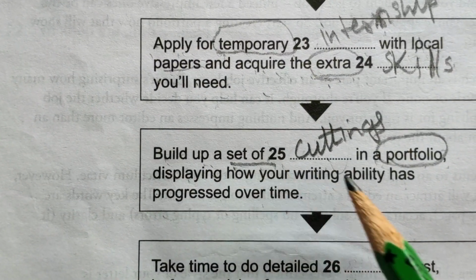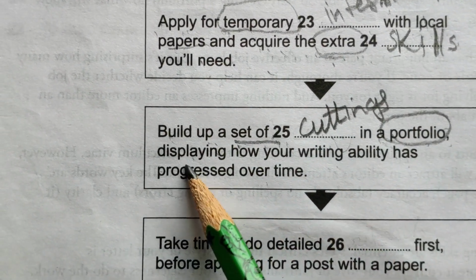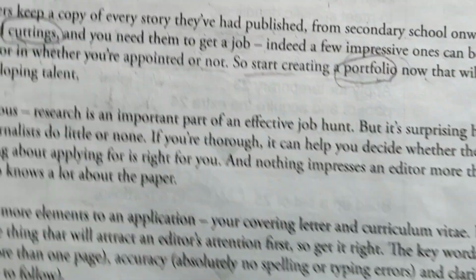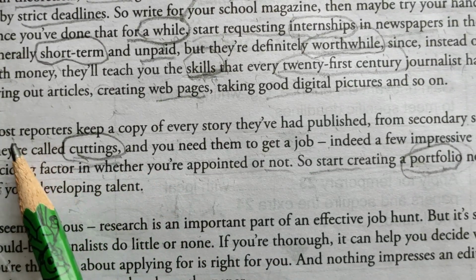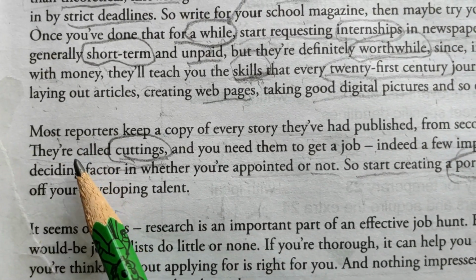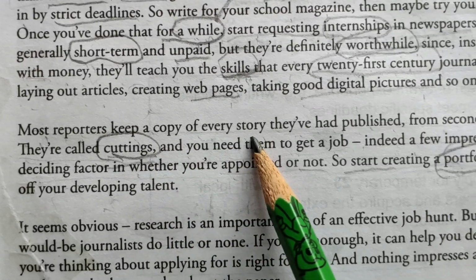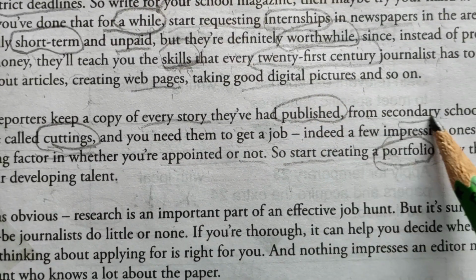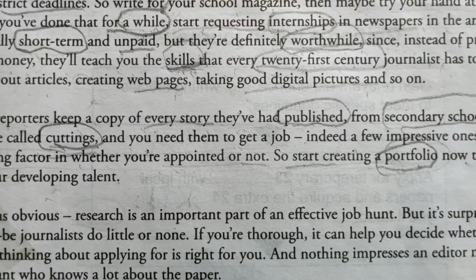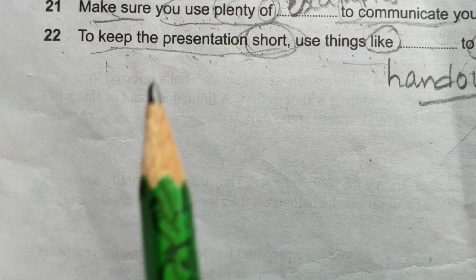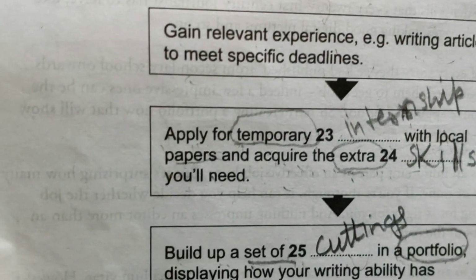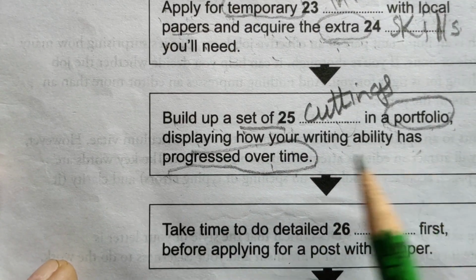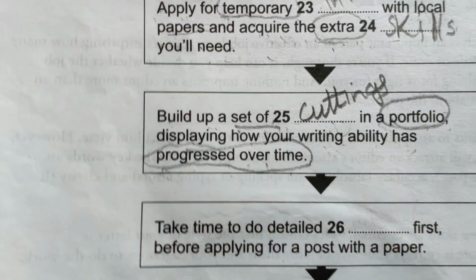Okay, a set of cuttings in a portfolio displaying how your ability has progressed over time. For the word, let me tell you how I find it. Most reporters keep a copy of every story they have had published from secondary school onwards. Here the writer has used the words progressed over time. Your writing ability has progressed over time.